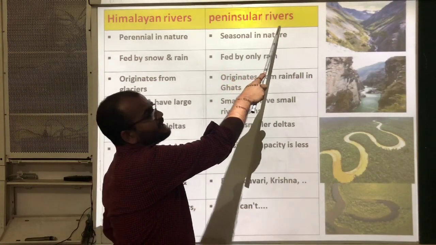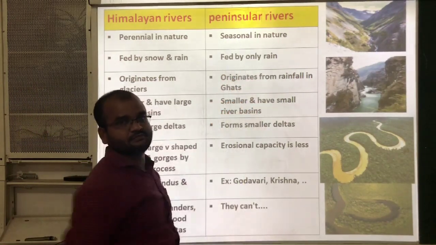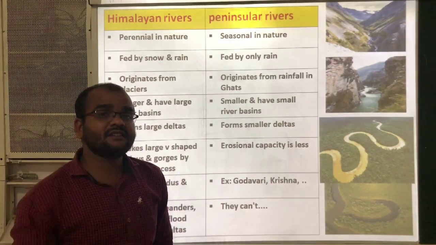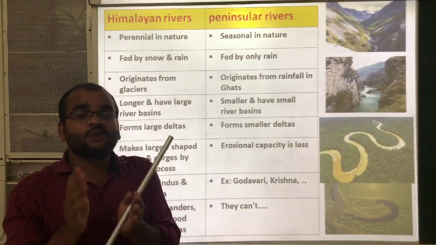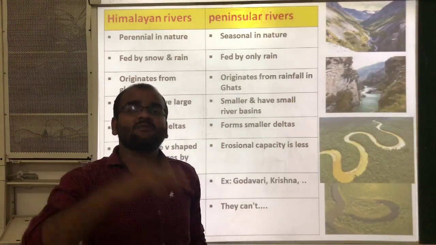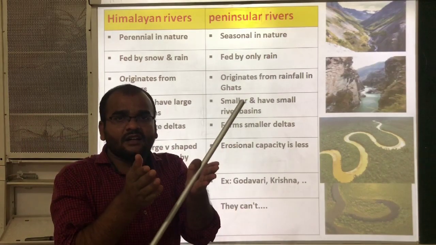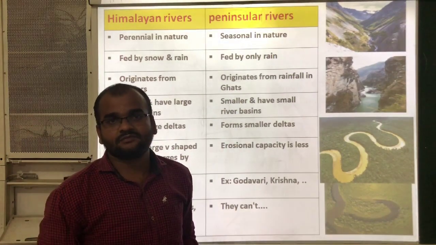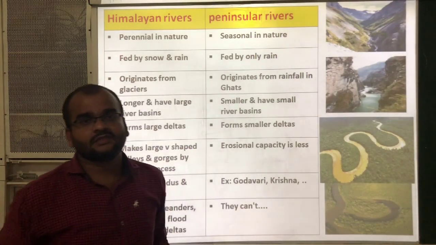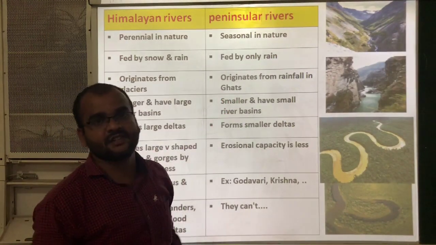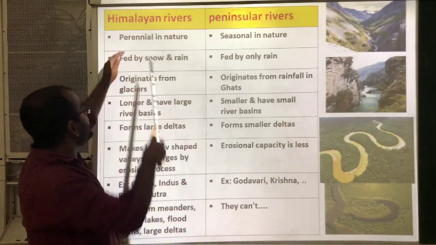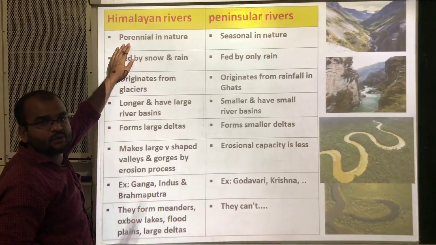And peninsular rivers are seasonal in nature. According to the season, the river will flow. In the rainy season, the water flowing through the rivers is very high, and in the summer season, the river water capacity decreases. That means less water flows through the rivers. That is known as seasonal in nature. According to the season, rivers will flow, but here, throughout the year, rivers will flow.